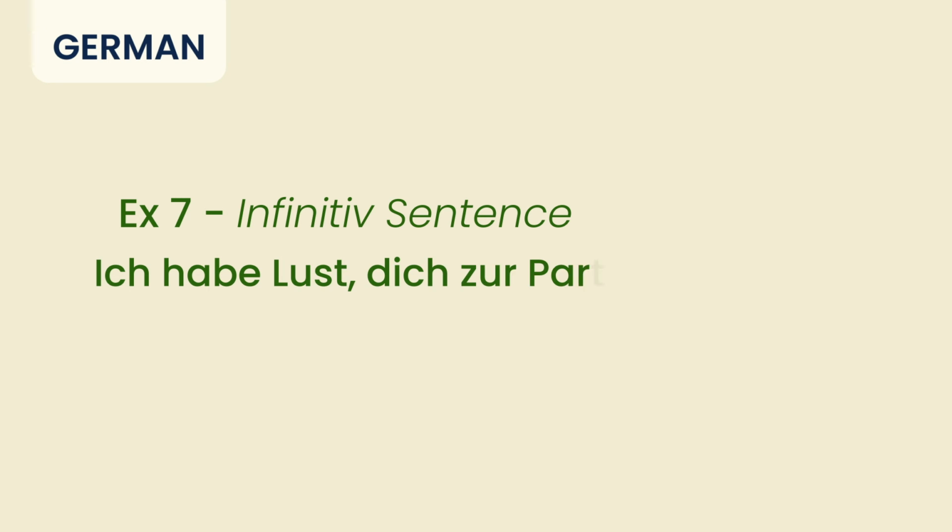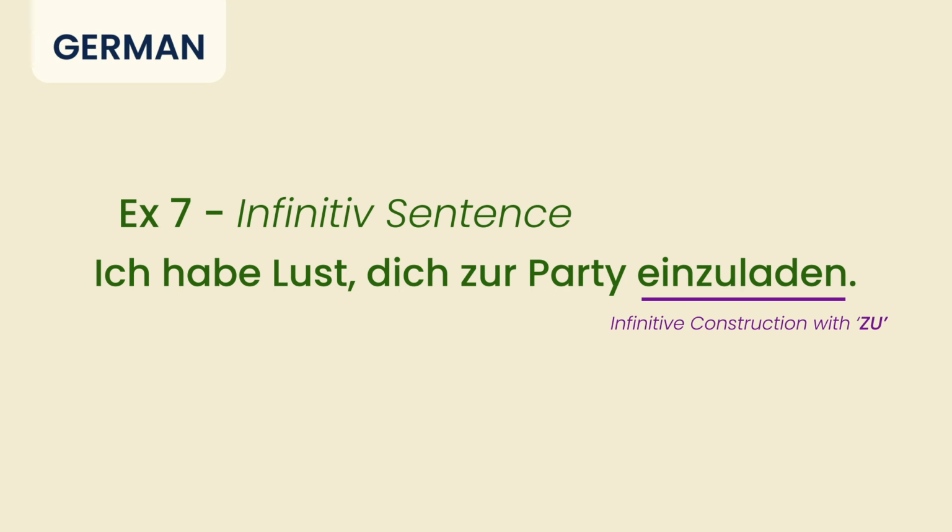And my last construction which I'm going to show is an infinitive construction where you will be having two components in a same sentence, where your Trennbare Verben, which is your second verb, is with the infinitive construction. So the sentence is Ich habe Lust, dich zur Party einzuladen. So einzuladen is my infinitive construction, with zu of course.